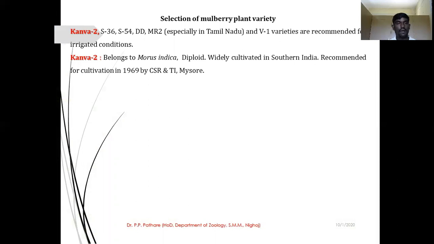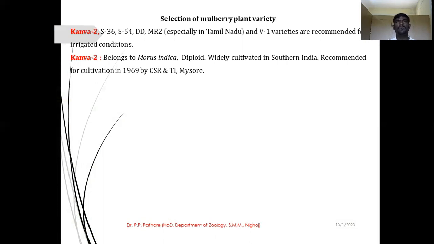In that, Kanwa 2, S36, S54, DD, MR2, especially in Tamil Nadu, and V1 variety are recommended for the irrigated condition. Generally, in our Maharashtra, V1 is a very good variety of mulberry plant, recommended by the Central Silk Board for the irrigated condition.